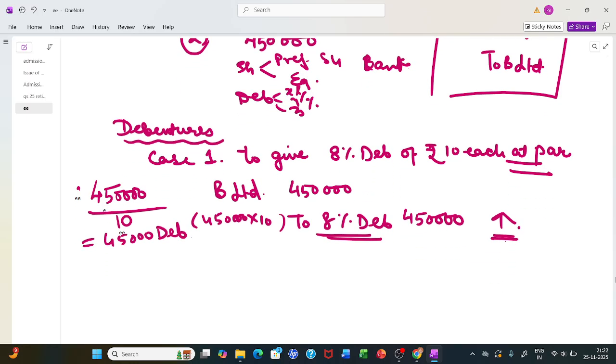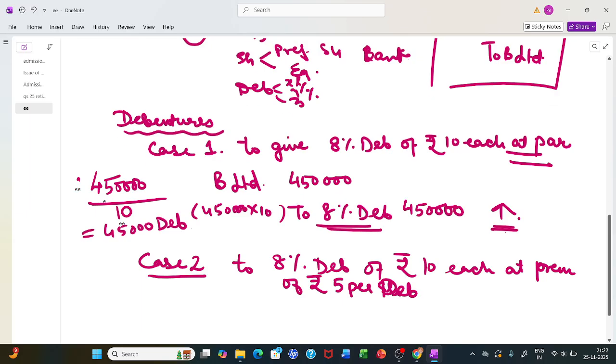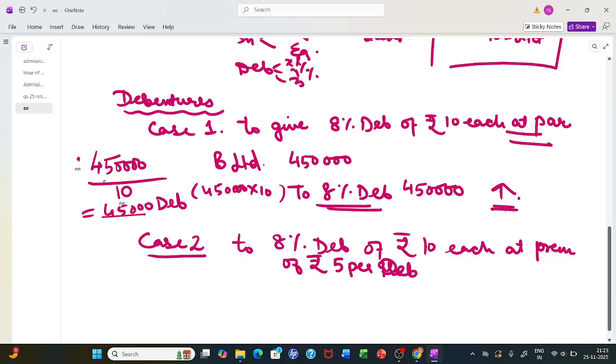Second situation, case 2. My debenture is issued at a premium. So to give 8% debentures of rupees 10 each at a premium of rupees 5 per debenture. Each debenture is then worth 15 rupees.